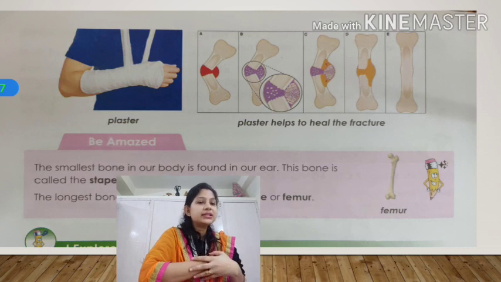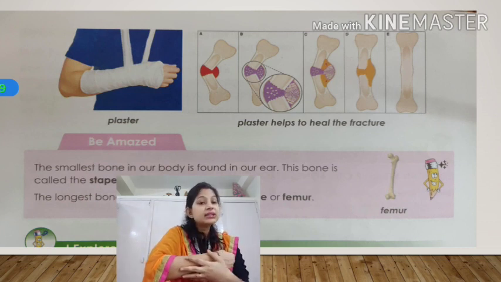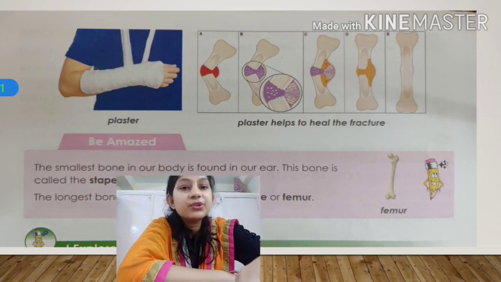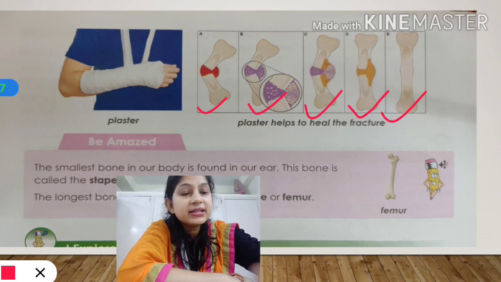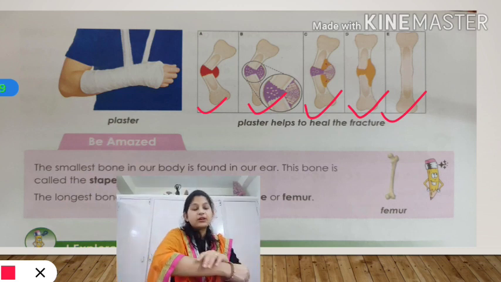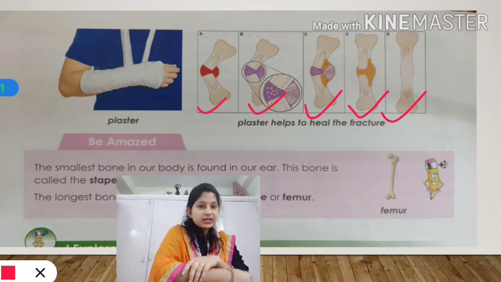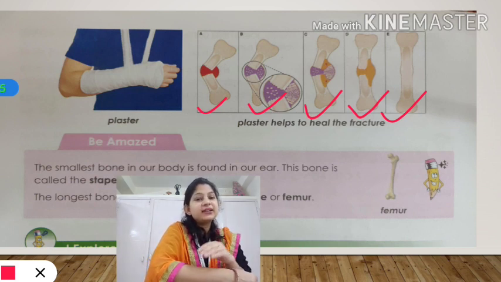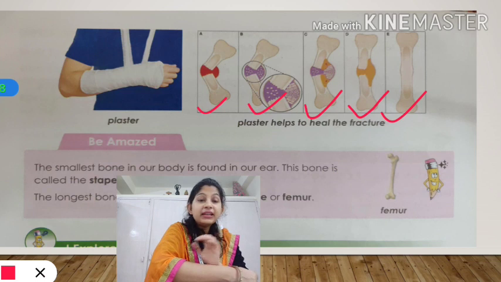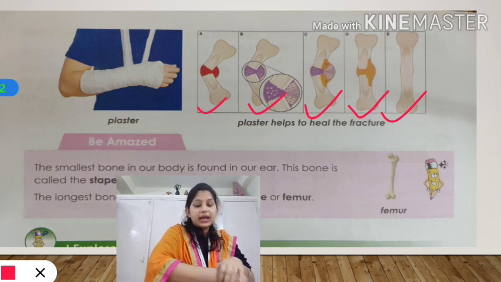There are a few cells in our body which do this task. See here in the picture also. There is a series of steps in which the various cells in our body, if you are not moving your hand and it is kept like this for a few months, start filling that crack or whatever broken part is there.